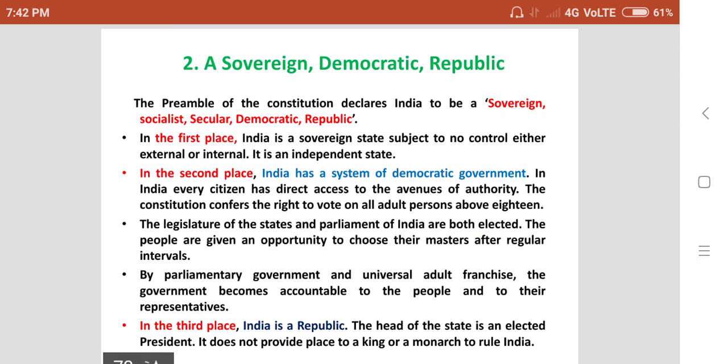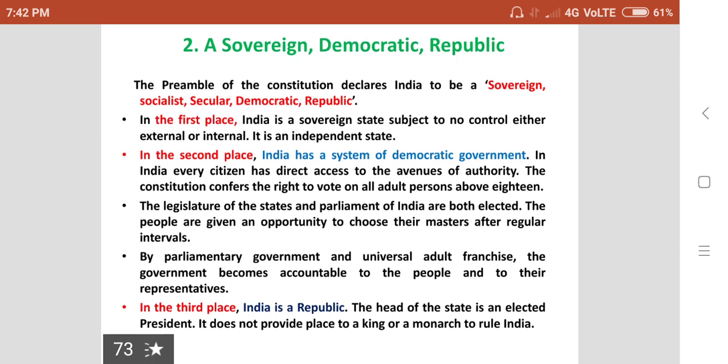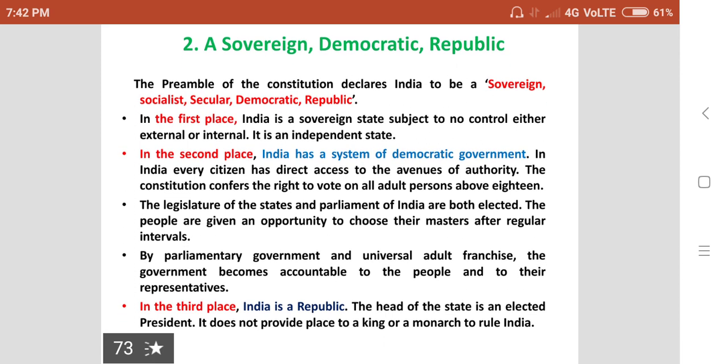The second feature of our Constitution is a sovereign democratic republic. The preamble of the Constitution declares India to be a sovereign, socialist, secular, democratic republic. In the first place, India is a sovereign state subject to no control, either external or internal.